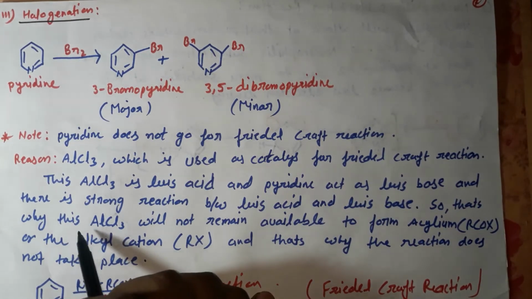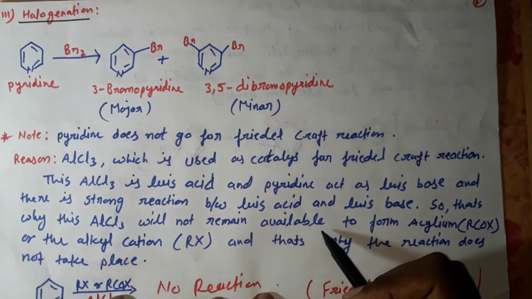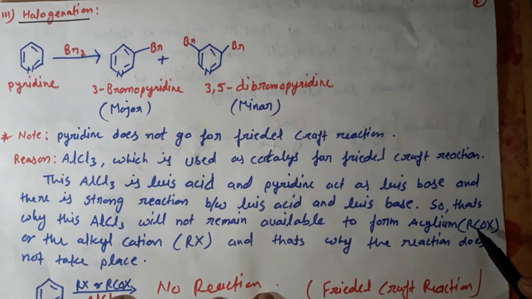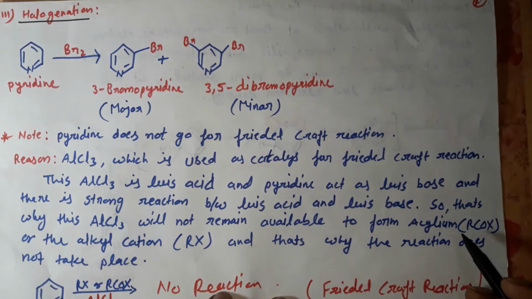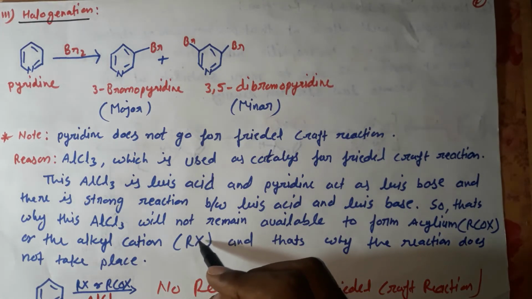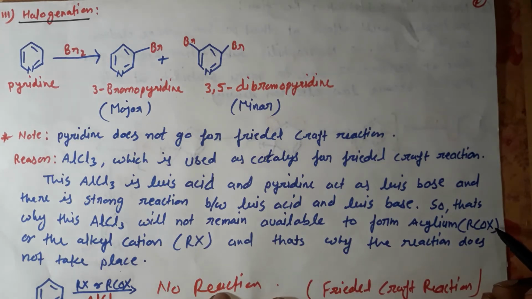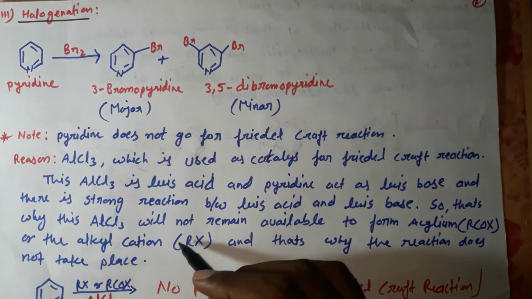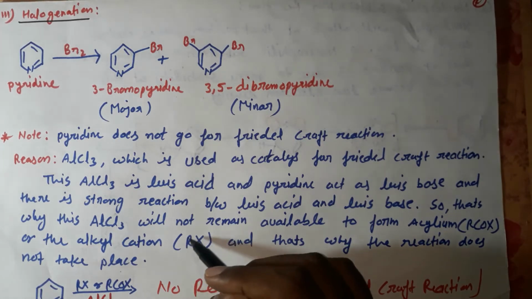So this AlCl3 will not remain available to form the acylium ion or the alkyl cation. The Friedel-Crafts reaction has two types: Friedel-Crafts acylation and Friedel-Crafts alkylation. In acylation, the acyl halide forms an acylium ion, and in alkylation, the alkyl halide, with a halogen group, releases and forms an alkyl cation, where R is an alkyl group.